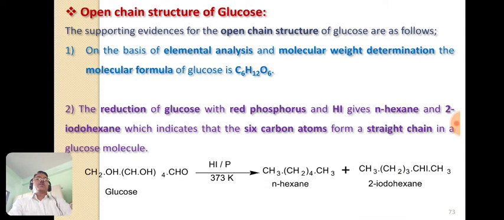So this is the reaction that shows the reduction of glucose with red phosphorus and hydroiodic acid at 373 Kelvin, that gives n-hexane and 2-iodohexane. So this is the second point. So we know about the molecular formula of glucose, that is C6H12O6, and also the number of carbon atoms in glucose, that are 6 carbon atoms.